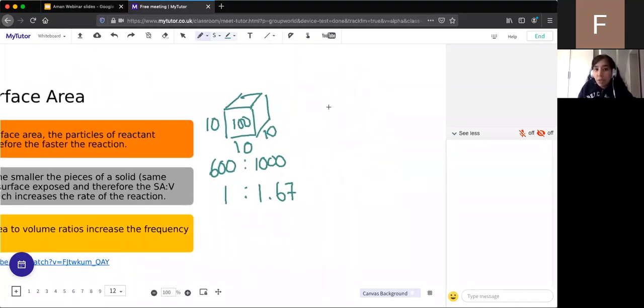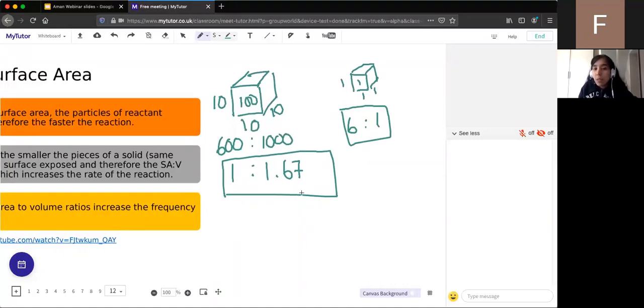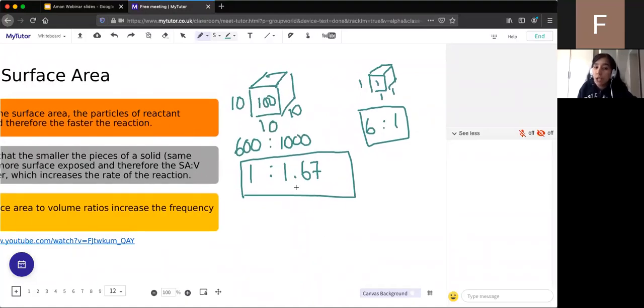Then if we do the surface area to volume ratio of a smaller cube, let's think that we only have small cubes of silver chloride, which are 1 by 1 by 1. The surface area is 1 times 1, which is 1, times the number of faces, which is 6. And the volume is 1 times 1 times 1, which is 1. So if we look at the ratio of the surface area to the volume, this ratio is much smaller than this. That therefore means that as we get smaller, the surface area to volume ratio increases.